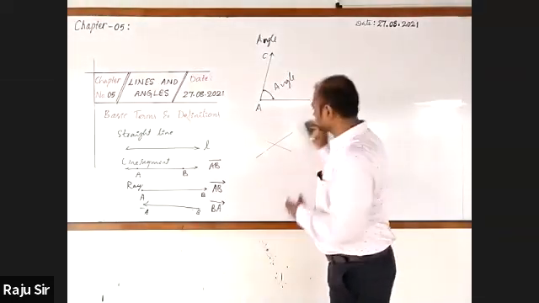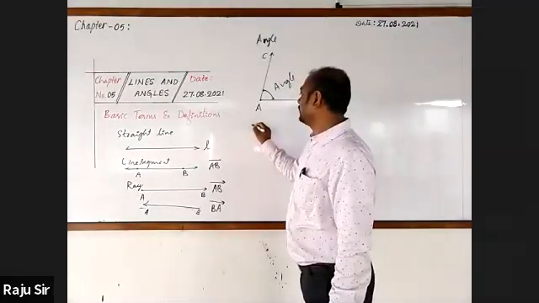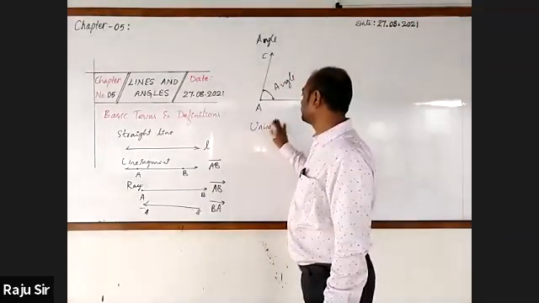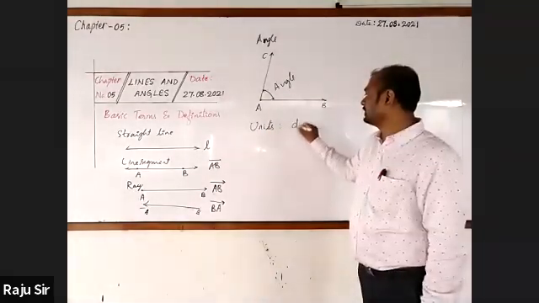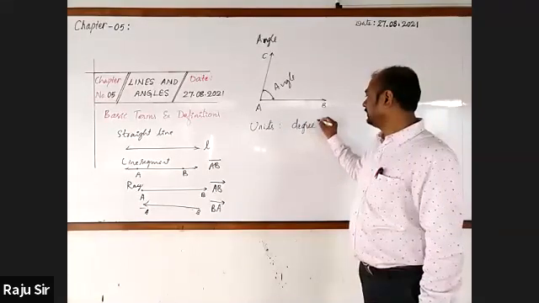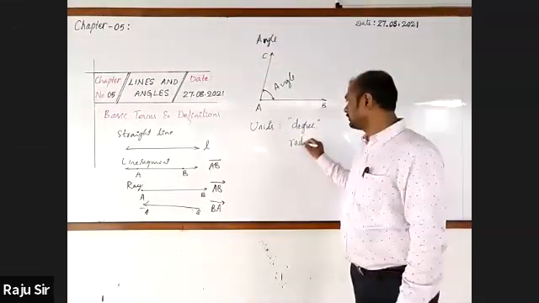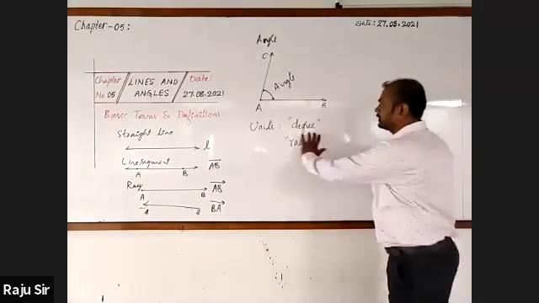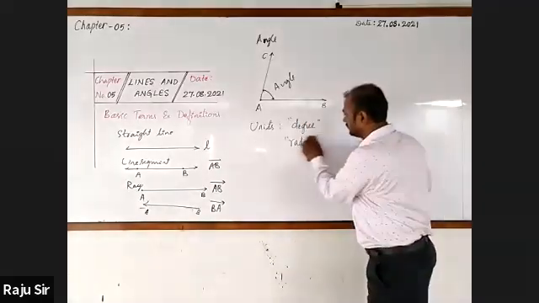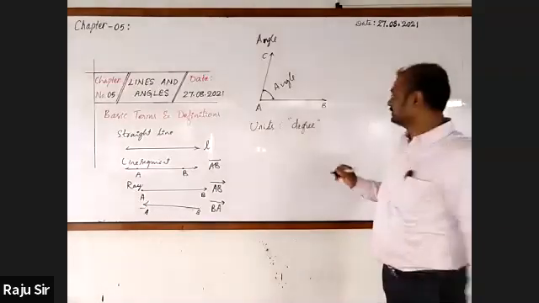Like this. Then, do you know what are the units of angle? Degree. Very good. One is degree. Another one is radian. We will discuss that later. I'll give you information about degree only. How to denote this?